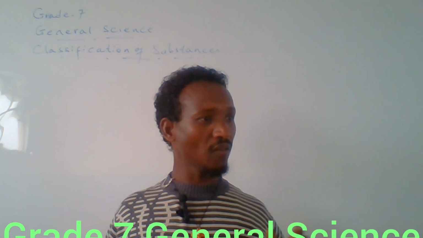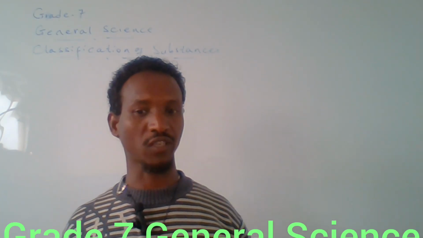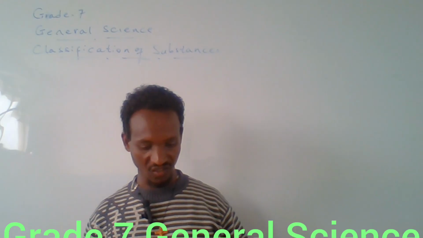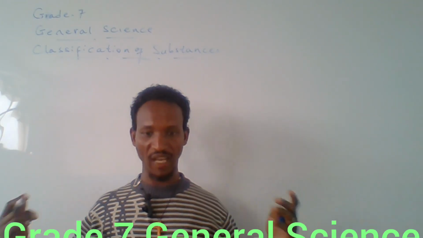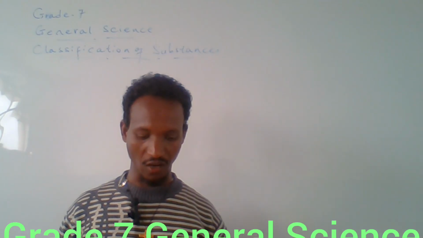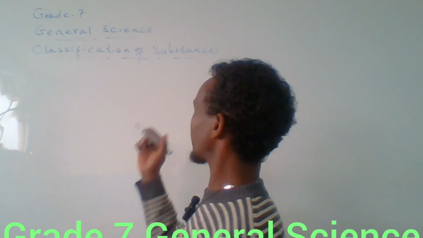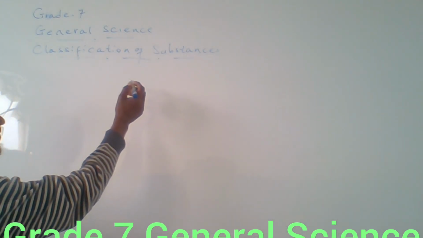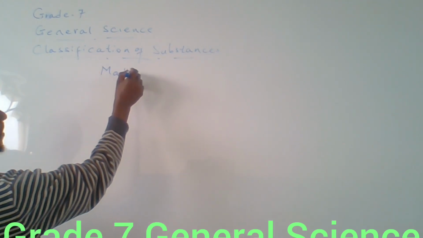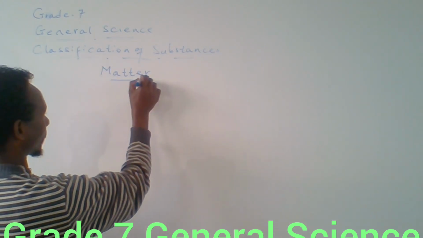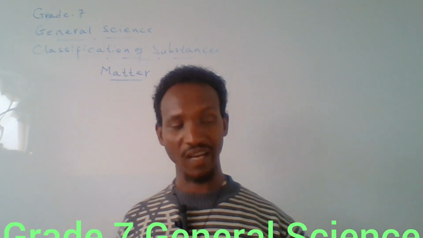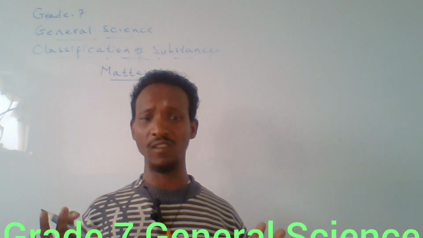As you have learned in lower grades about classification of substance, there are different characteristics and properties that scientists use to classify substances accordingly. The first one is matter. When we are talking about substances, we start from matter. What is matter? Matter is anything that has mass and occupies space. This is what we call matter.